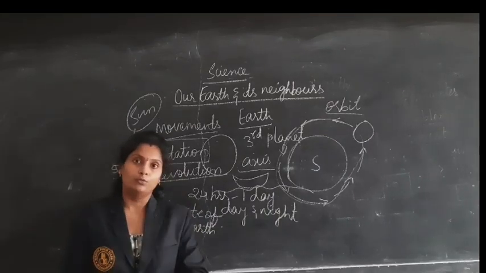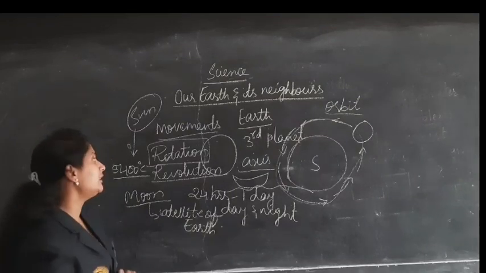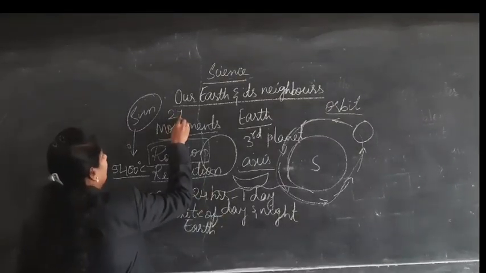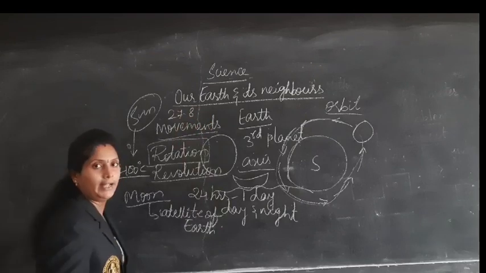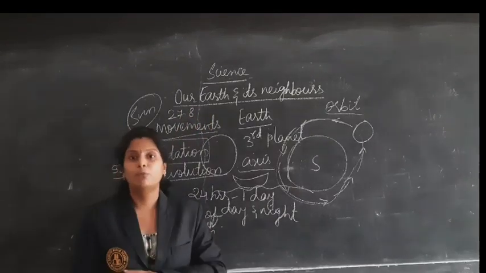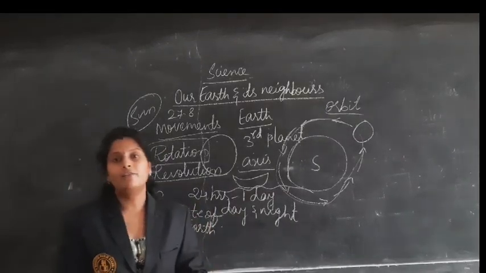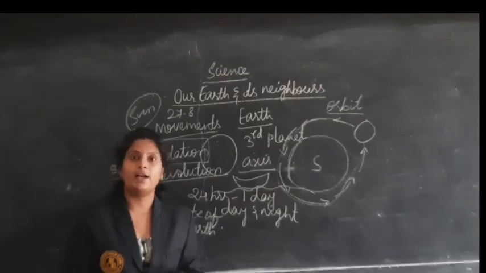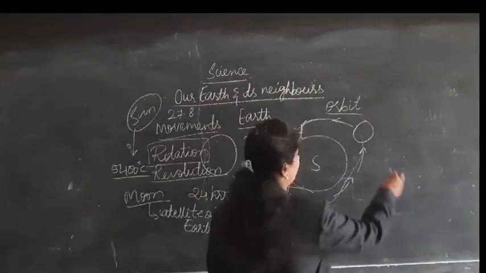And to revolve around the Earth, it will take 27.8 days. It will take 27.8 days to move around the Earth. During this movement, they will be showing different kinds of shapes. That I told you about.